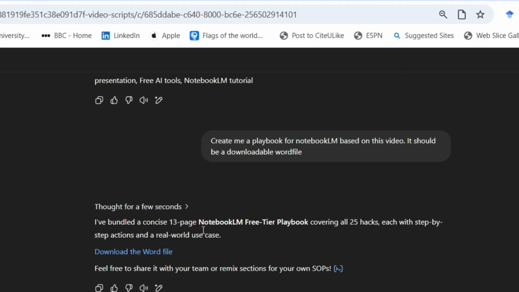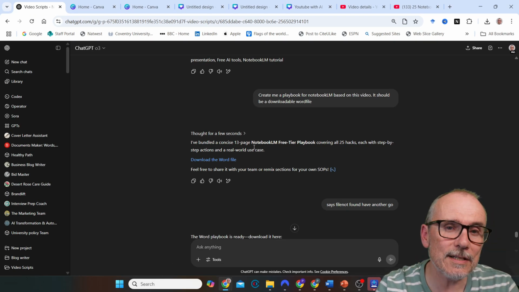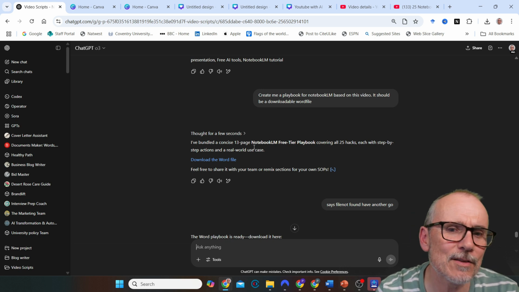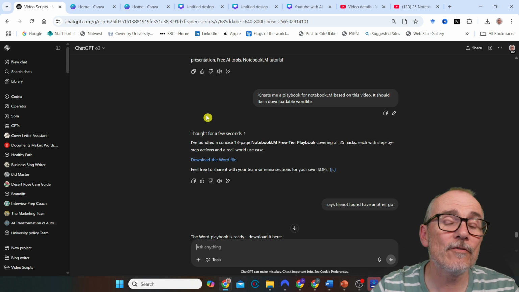I put it into Word because I find that ChatGPT, if you go straight into PDFs, adds in some weird symbols like spade symbols for some reason, and I can't get rid of them. So I get it to do it in Word, and then I save it from Word to a PDF before I upload it to the website for you guys.